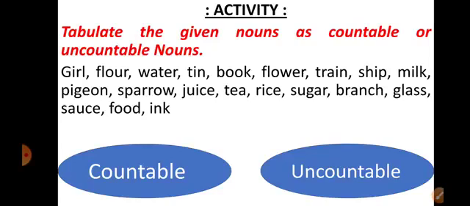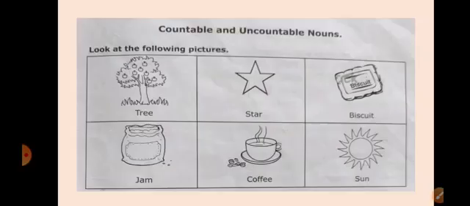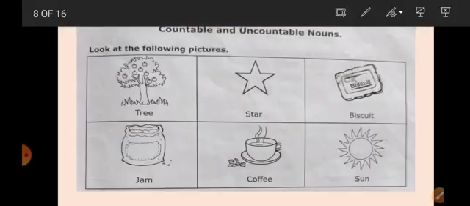These are the nouns which can be counted. We can count, isn't it? We can count trees. 2, 3, 4, 5 or 100 trees are there. We can count them. We can separate them. Then we can count the stars. We can count the biscuits also. But can you count coffee, jam or sun?